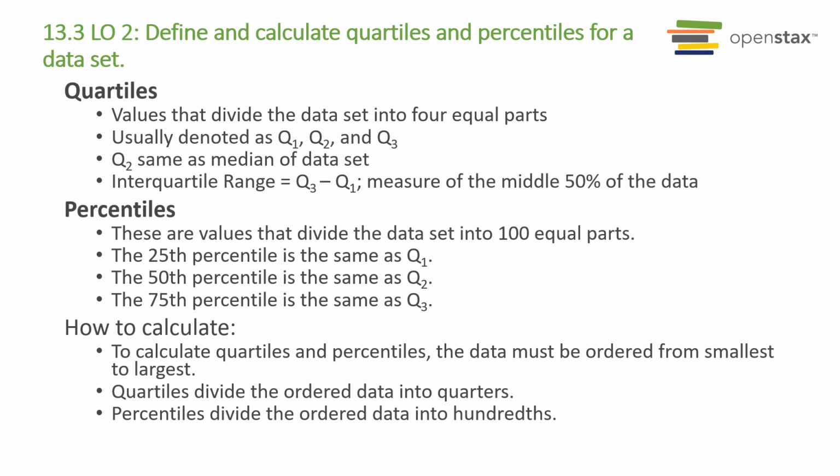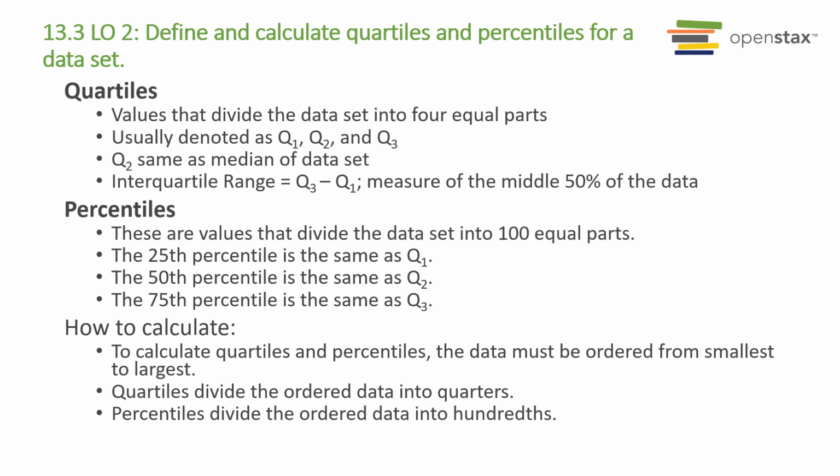In finance, a mutual fund might report that the performance for the fund over the past year was in the 80th percentile of all mutual funds in their peer group. This indicates that the fund performed better than 80% of all the other funds in the peer group. This also indicates that 20% of the funds performed better than this particular fund.